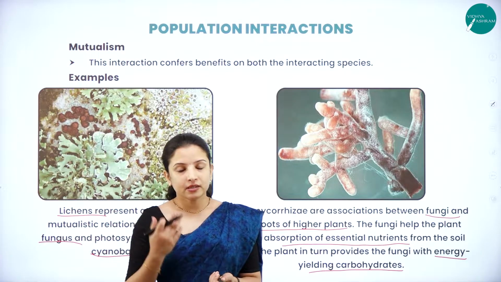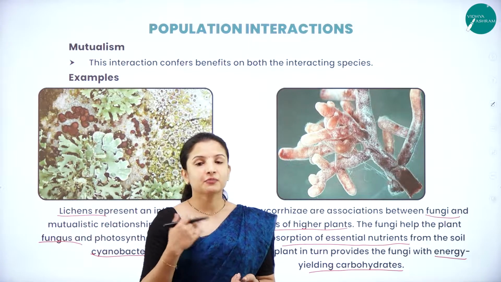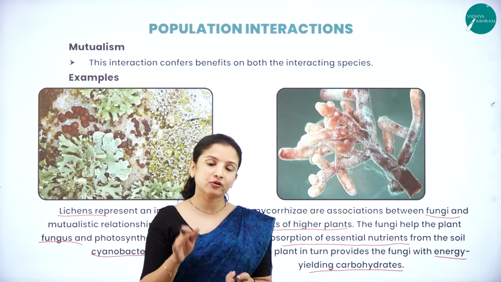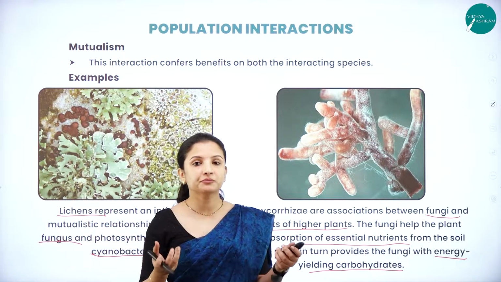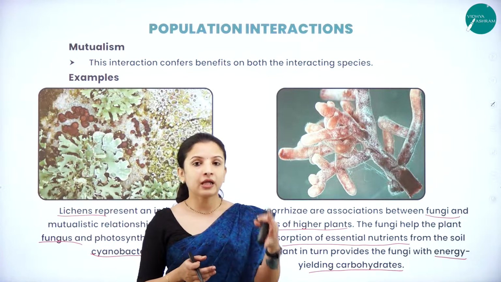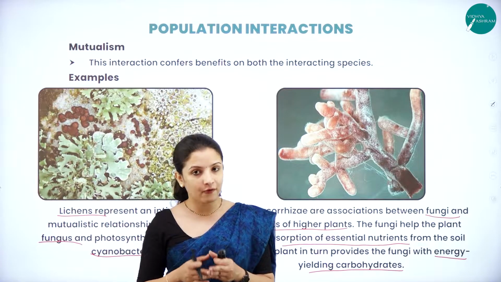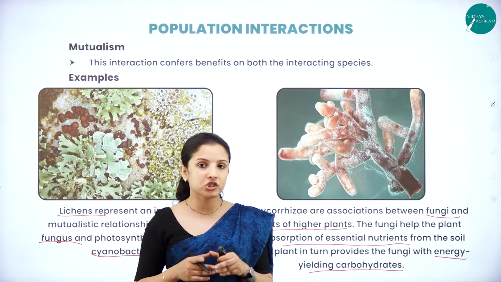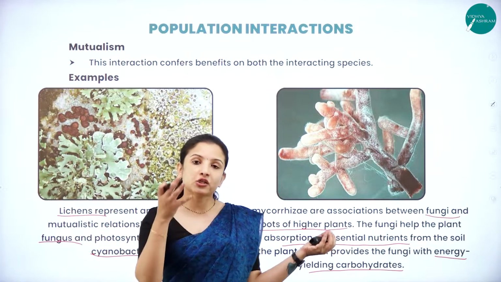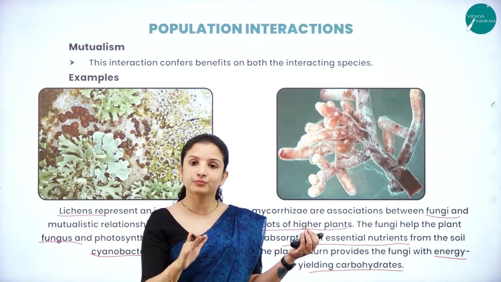So in the form of carbohydrates, the plant provides the nutrition to the mycorrhiza, and in turn the mycorrhiza also helps the plant in absorbing nutrients. The best example I can take here is that plants usually cannot absorb phosphorus on their own to a larger extent. So if it gets associated with the plant roots,